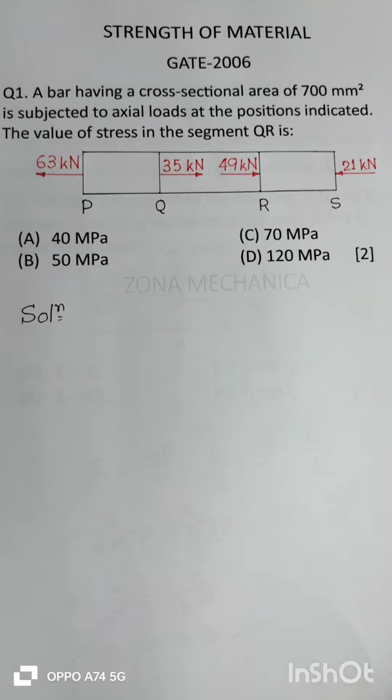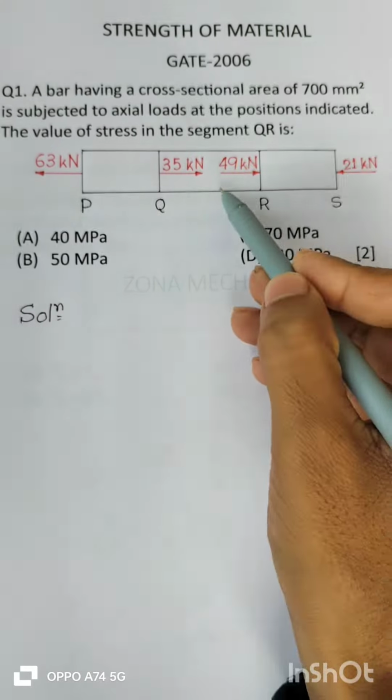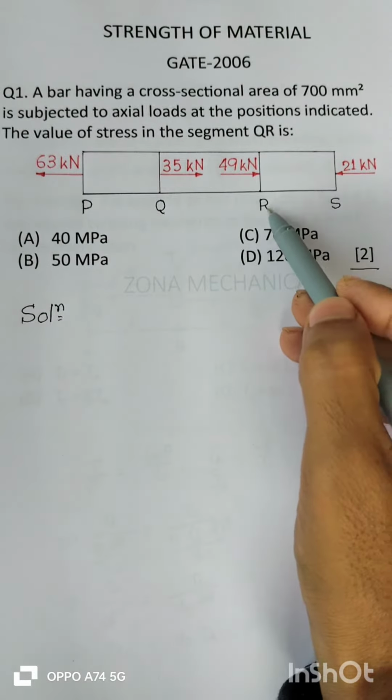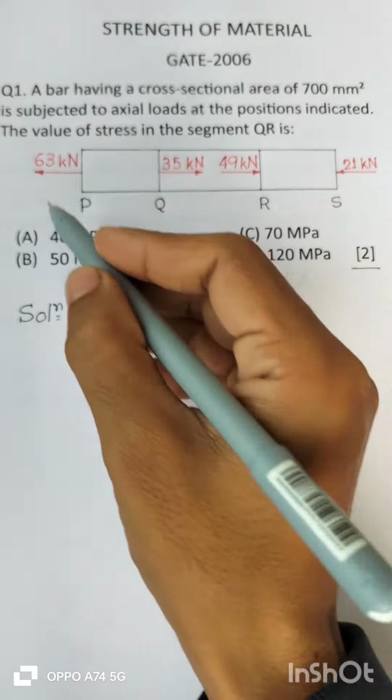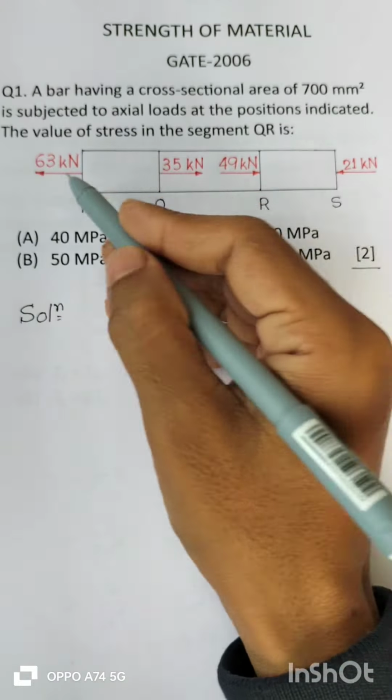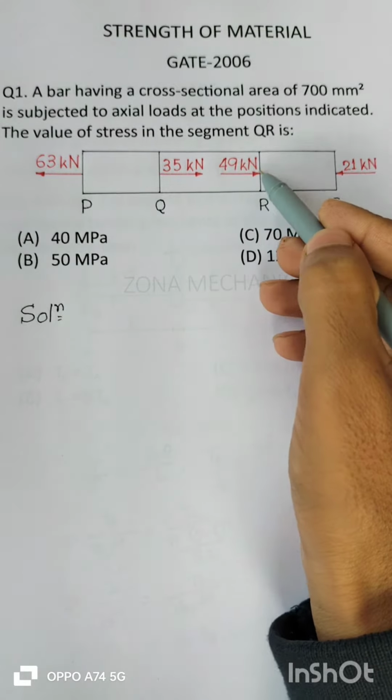Figure at the margin indicates the weightage of the question, that is 2 marks. A bar having a cross-sectional area of 700 square millimeter is subjected to axial loads at the positions indicated. The value of stress in the segment QR is, there are 4 options: 40 MPa, 50 MPa, 70 MPa or 120 MPa. Well, as you can see in the figure, there are 3 segments: PQ, QR and RS of this bar, and 63 kilonewton is acting here in tension, 35 kilonewton here, 49 kilonewton here and 21 kilonewton here in compression.